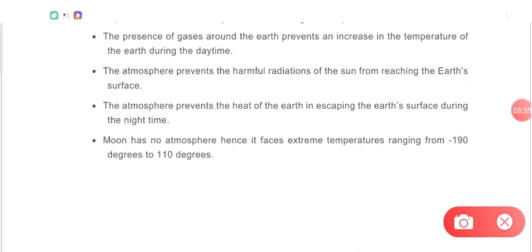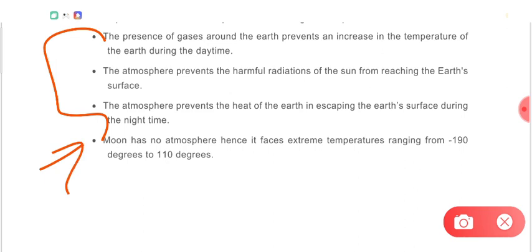Because of this, the temperature of Earth remains more or less close in range. Means the range of temperature is not very long. We can say that the temperature remains in such a range which supports life on Earth. But if we talk about the moon, where there is no atmosphere, what happens?